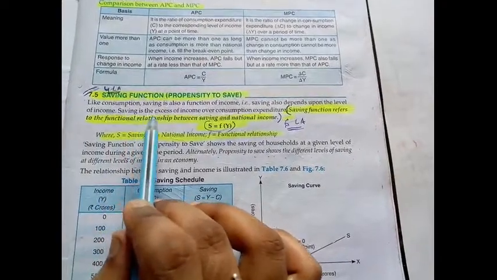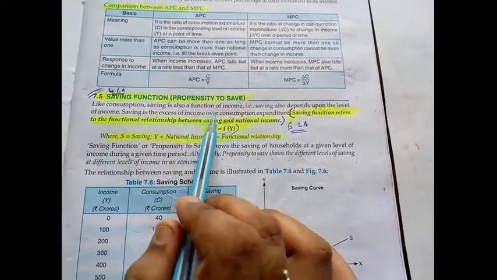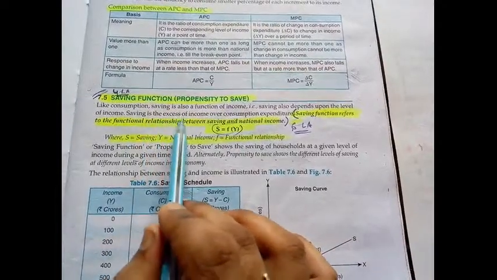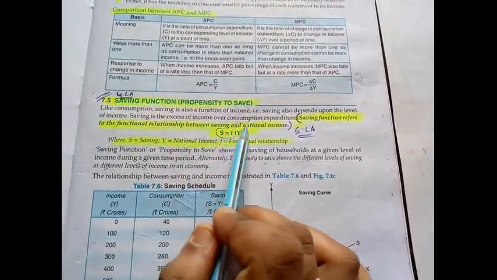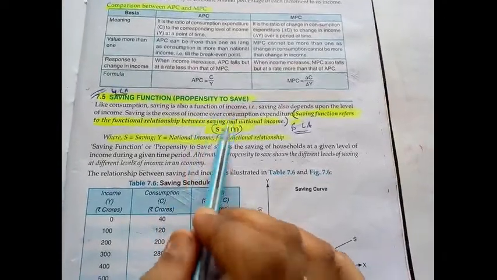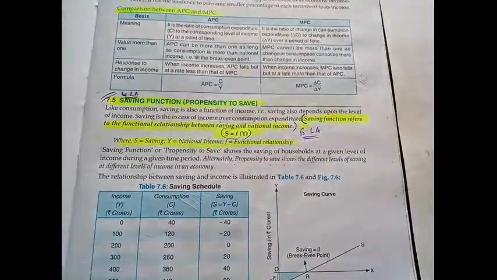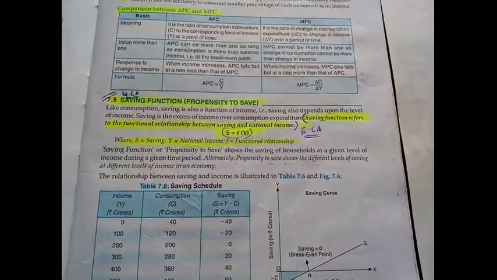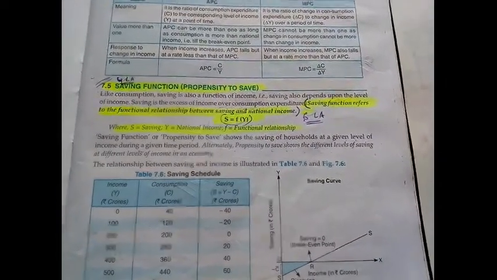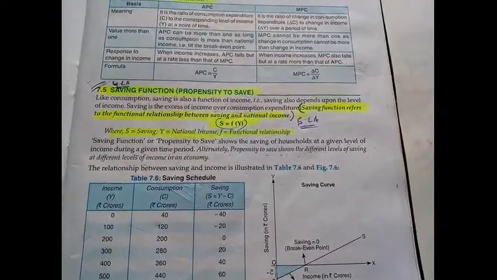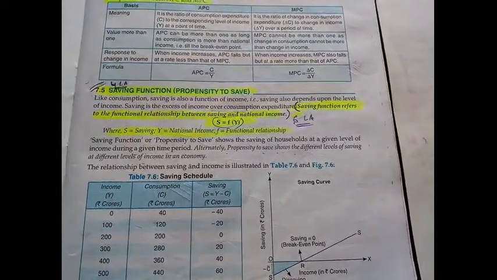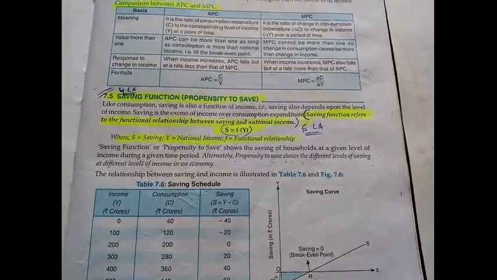Saving is the excess of income over consumption expenditure. Over means after. Saving is the excess of income after consumption expenditure. Whatever expenditure you have made for consumption, after that, if you are left with some extra income, excess of income, that extra income you will save.